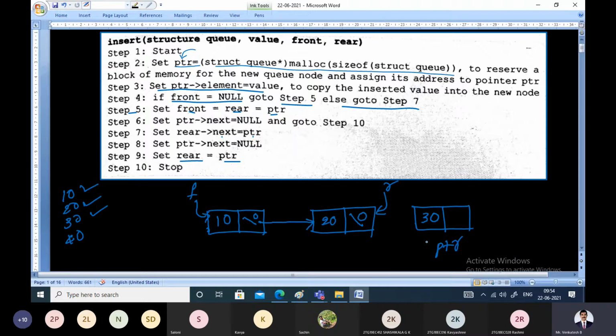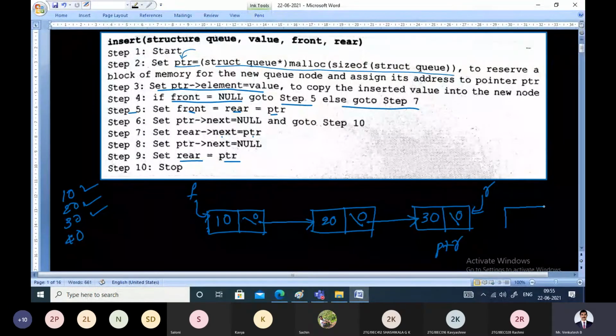Rear pointer next equal to PTR. Make this point to node PTR. Then make this field null, because it should not point to some garbage value. That is, PTR pointer next is equal to null. Then advance rear and make it point to the next node. That is rear equal to PTR. Rear is made to point to this PTR. That is how we have inserted one more node at the end of the queue.